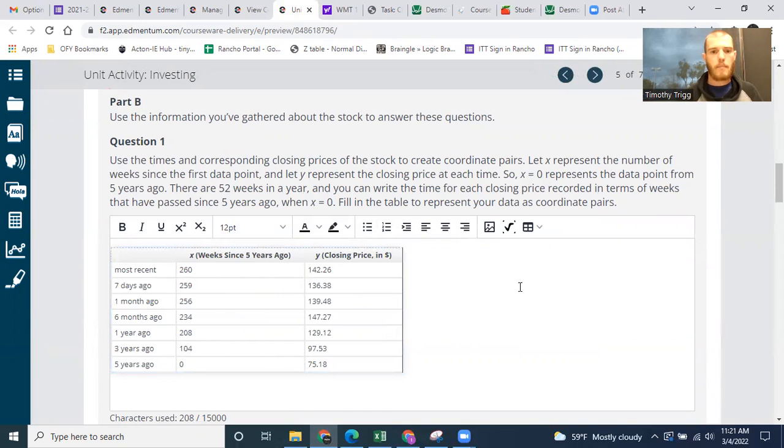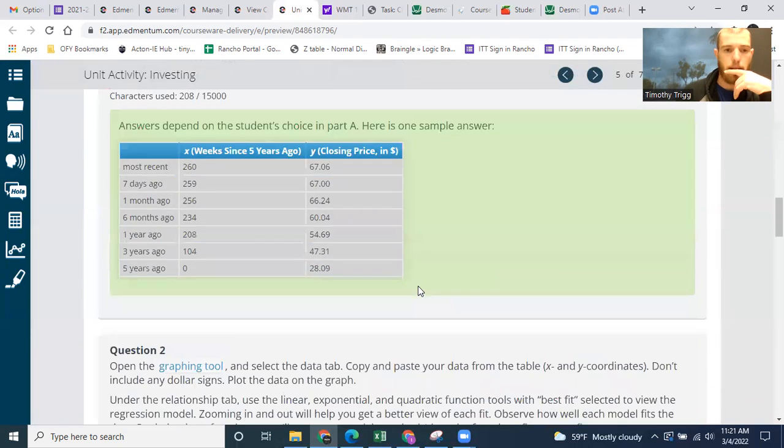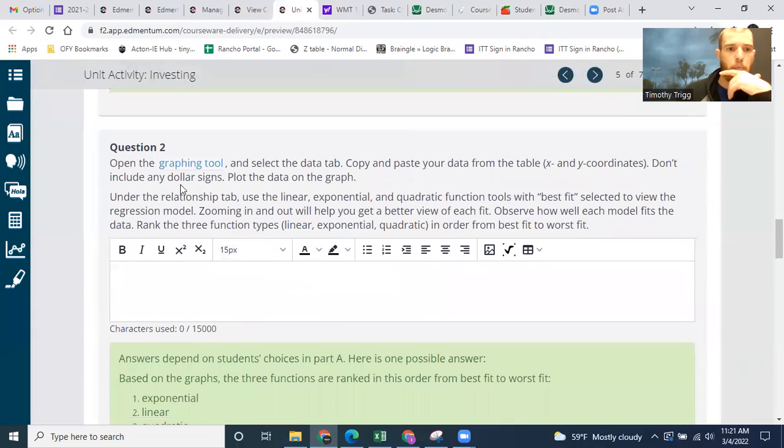Sweet. Okay, so copy and paste, you can put that in there right like that. Now I want to graph this. That's going to be in the next problem. Okay, open the graphing tool.